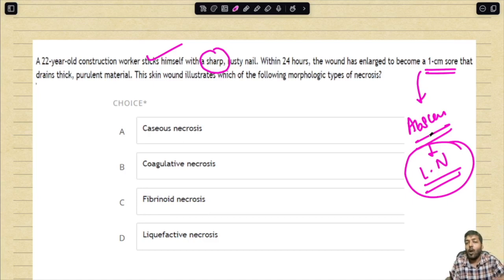Remember one point: if it is taking place in the brain, then we call it liquefactive necrosis. But abscess, which is a very common clinical scenario, is a very common example of liquefactive necrosis. So remember this point very clearly.